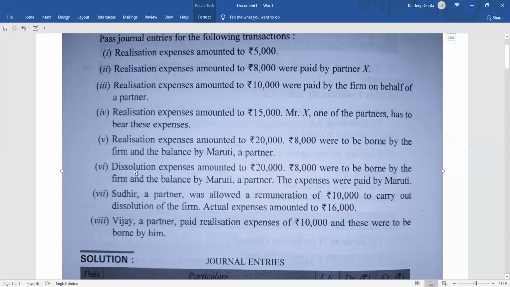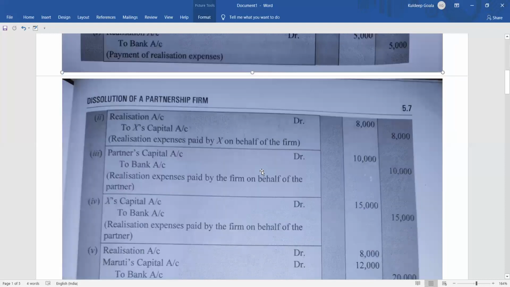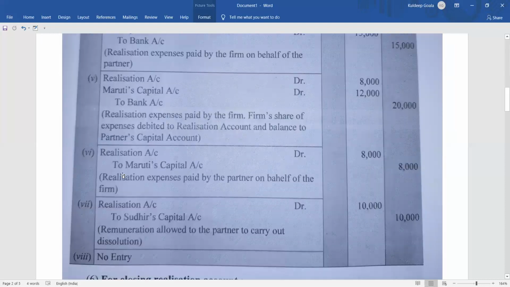And realization expenses, that is, dissolution expenses, same thing. It is a loss for the firm. How much is the loss? Only 8,000, because the firm was supposed to bear only 8,000. So realization account debit 8,000 to Maruti's capital account 8,000. You can see here realization account debit 8,000 to Maruti's capital account 8,000. The realization expenses which were paid by Maruti have been given to him now.